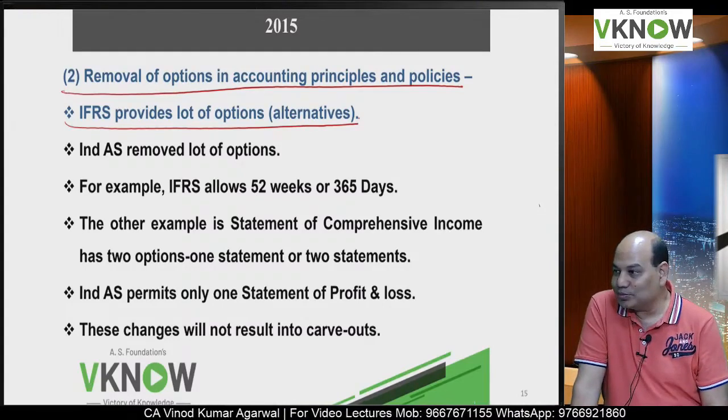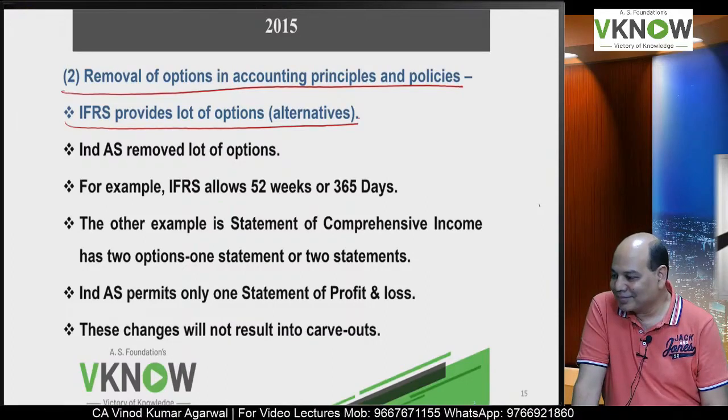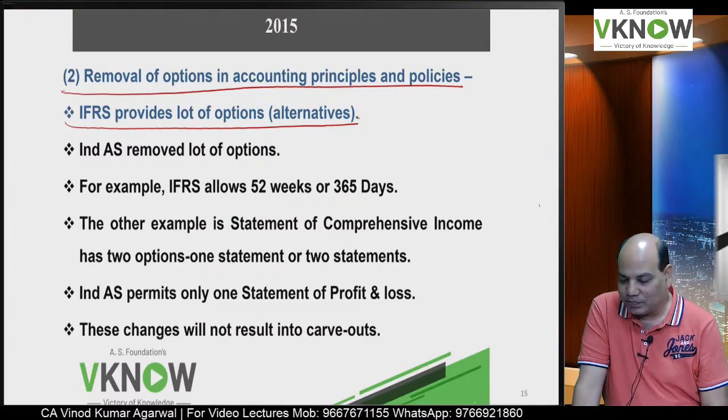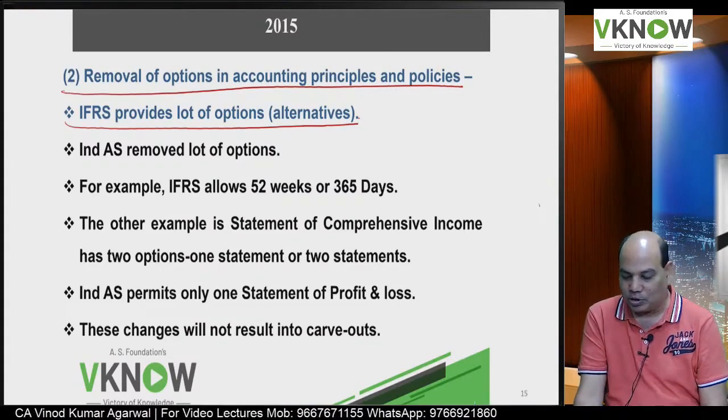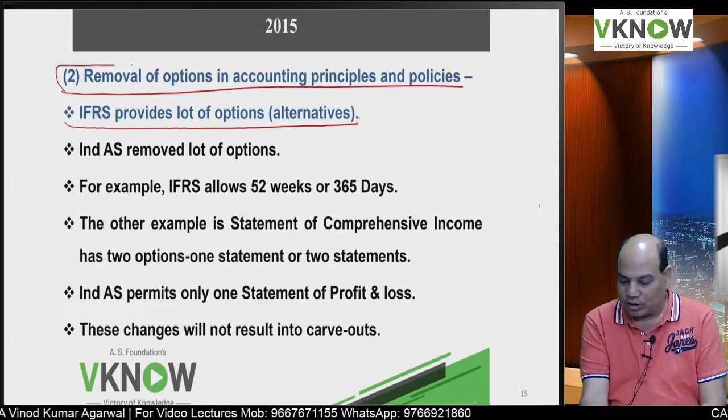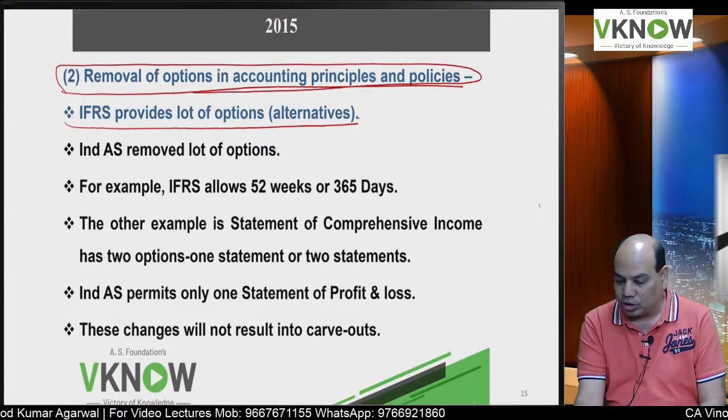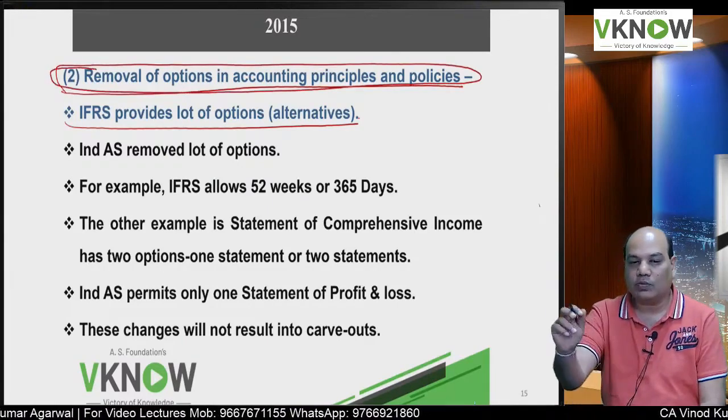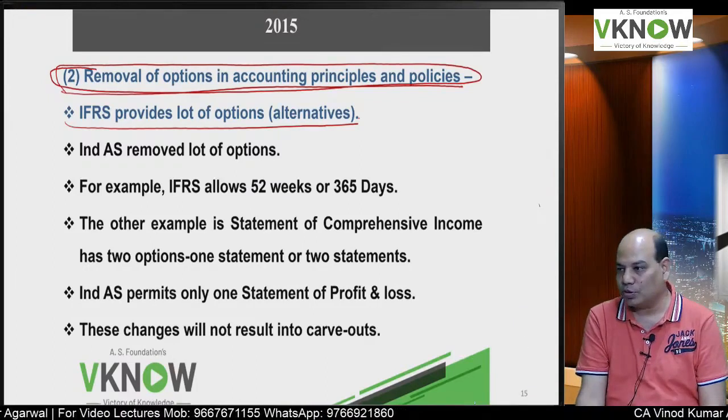Next point number 2 is removal of options in accounting principles and policies. Now in IFRS you have some places where you have more than one option to choose from.